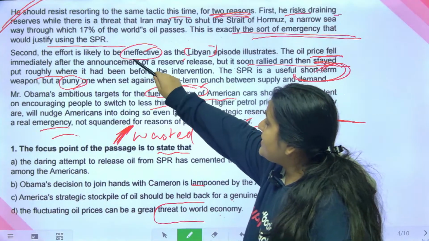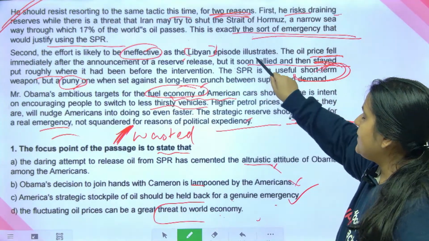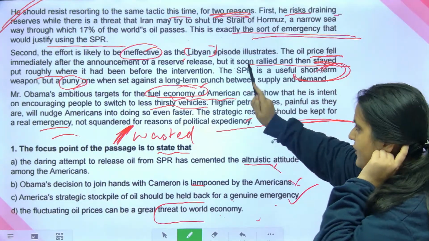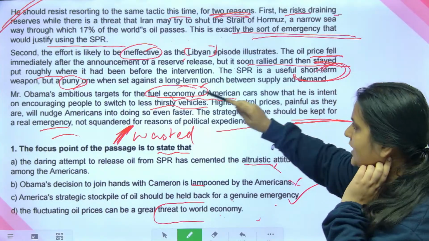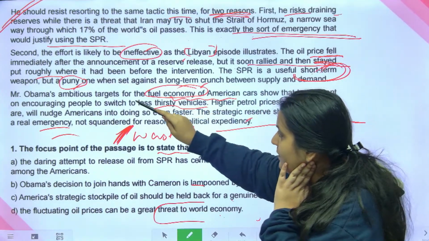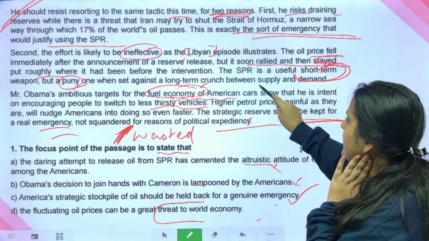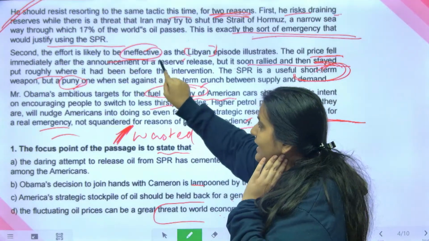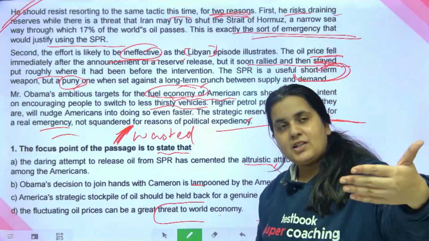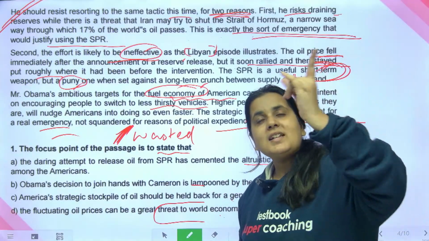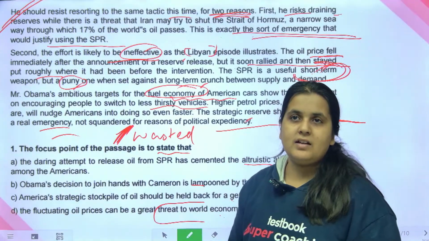The effort is likely to be ineffective as the Libyan episode illustrates. So using the example of Libya, the author says the oil prices fell, but it soon rallied and then stayed put roughly where it had been. The SPR is a useful short-term weapon, but a puny one set against a long-term crunch between supply and demand. So when you say the effort is likely to be ineffective, that is the expectation that the author bases on the Libyan examples. According to him, वैसा ही calculation वापस हो सकता है.